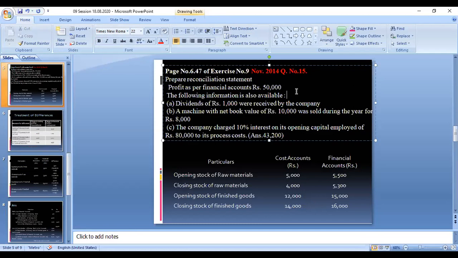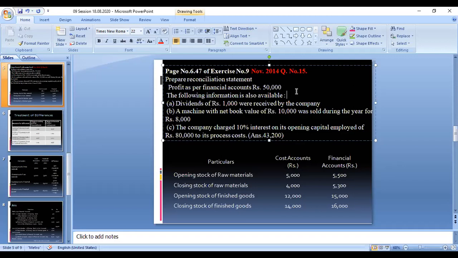I will read out the question. A company maintains separate cost and financial accounts, and the costing profit for 1991 is different from that revealed in the financial accounts, which was shown as rupees 50,000. That amount is profit as per financial accounts, rupees 50,000. Right. The following information is also available. Okay. Right. So they are giving some points.